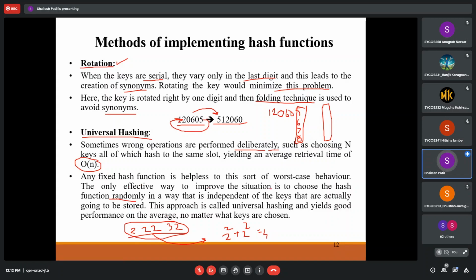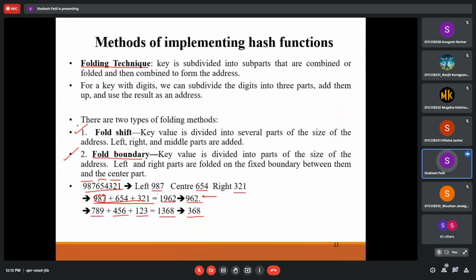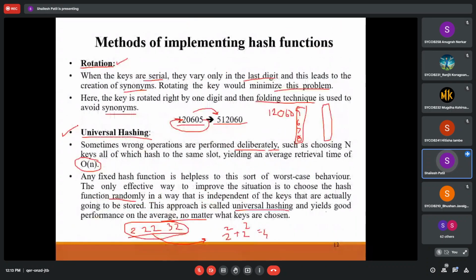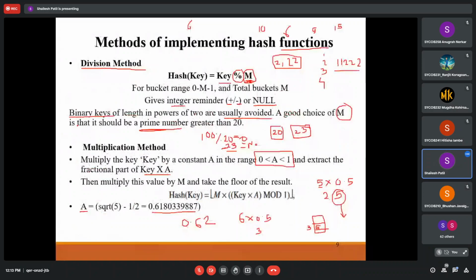Whatever approach we find more efficient, there we are going to place the particular element. This particular part is called universal hashing, and it gives good performance on average keys. So these are the 8 techniques by which we are going to place the elements into the proper position. Any doubt in these techniques?